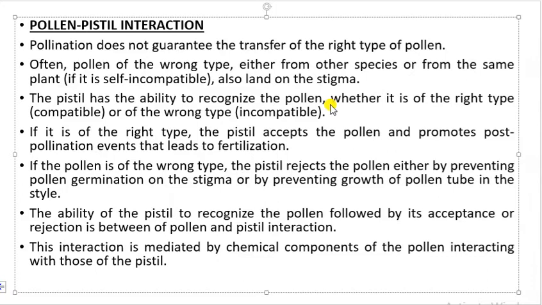So there is an ability of the pistil to recognize the pollen, and on the basis of that recognition it is decided whether the pollen is accepted or rejected, and this takes place by pollen-pistil interaction. Now, these interactions are mediated by chemical components and enzymes of the pollens which interact with the pistils. So this interaction requires the help of chemical components as well as enzymes.